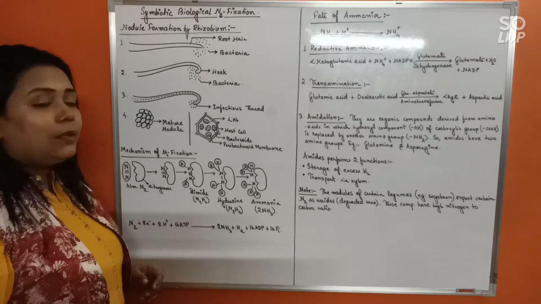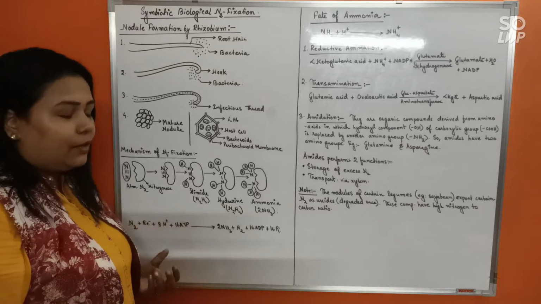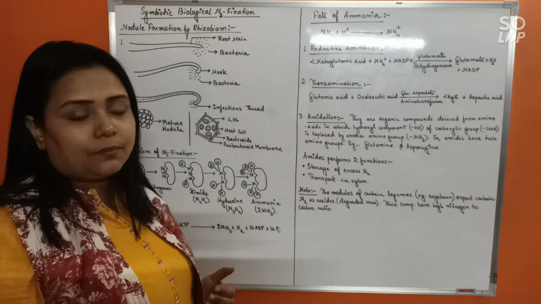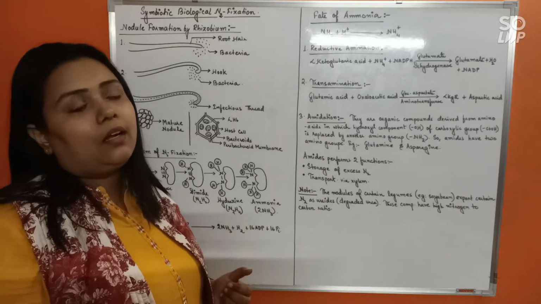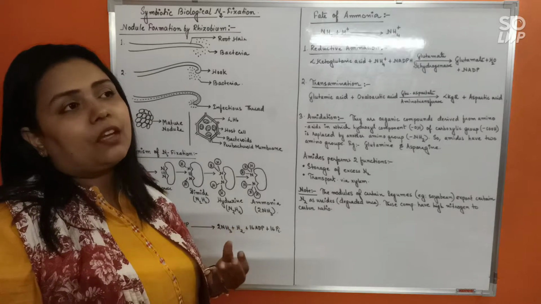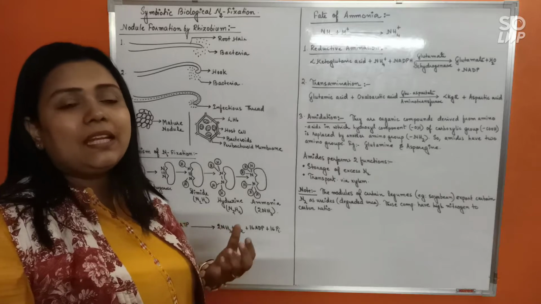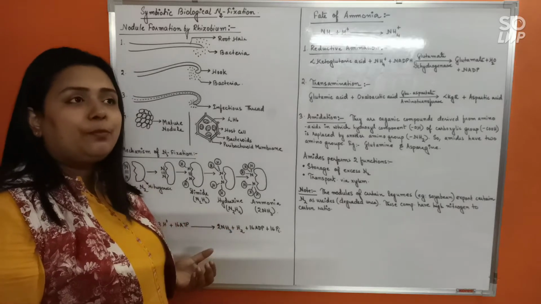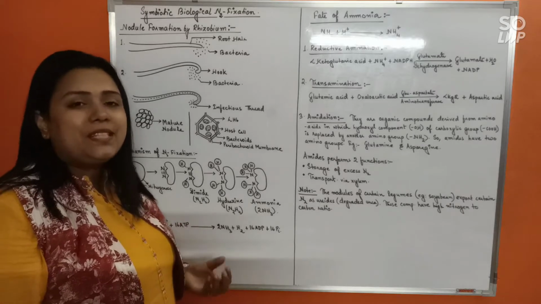First of all, the leguminous plant roots will attract the bacteria towards them. How? By releasing certain kinds of chemical attractants, like flavonoids or betaines.